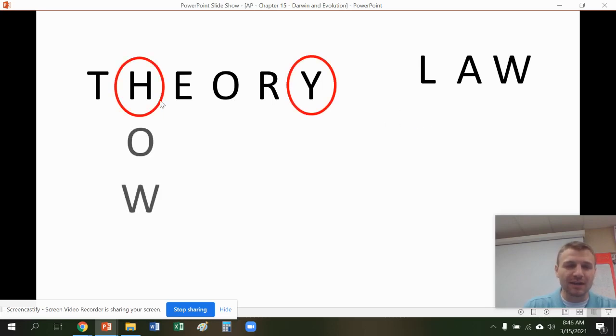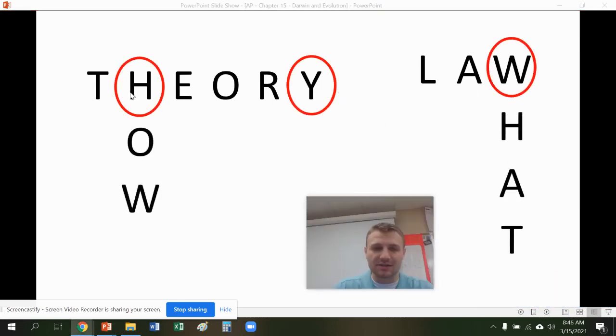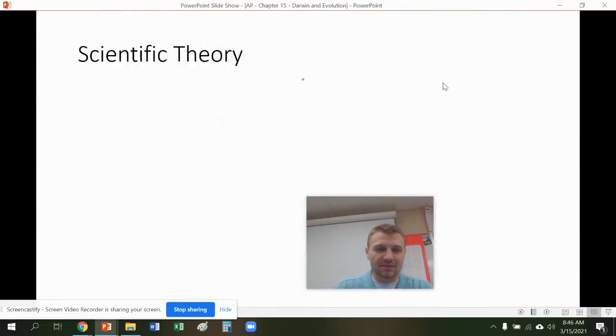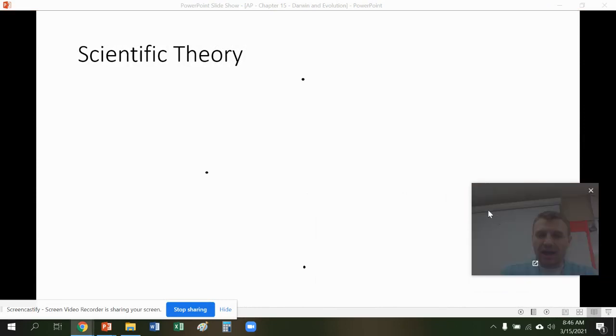Here's how I like to describe it. You have a how and a why, and then laws describe what. You can see here how and why, laws describe what. So this is one way I describe it. You can see here, there is some image behind this, kind of like a curtain. I always describe it as you're finding points here, and these are our points of data.